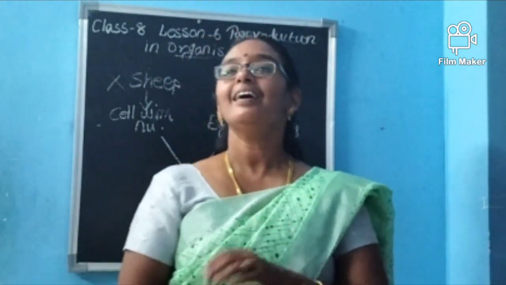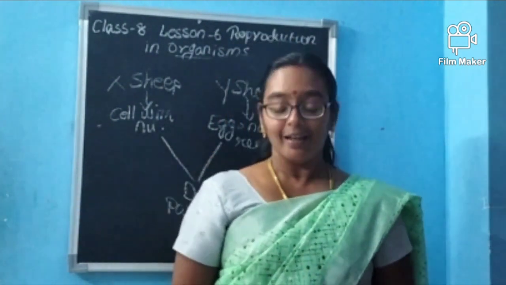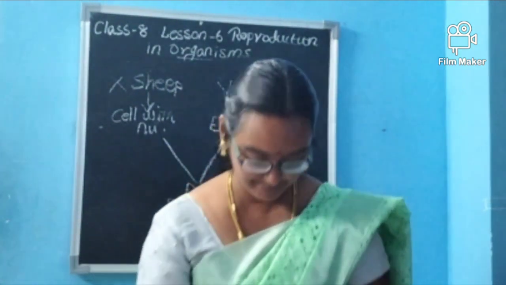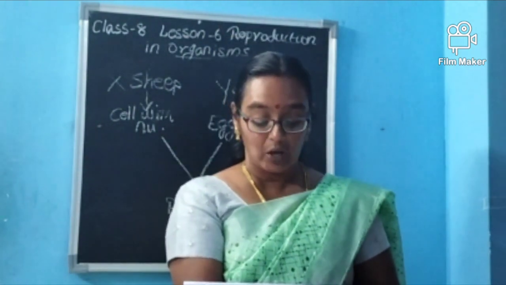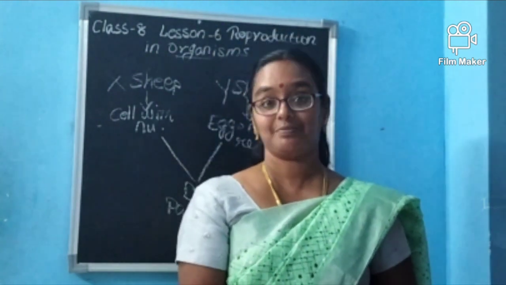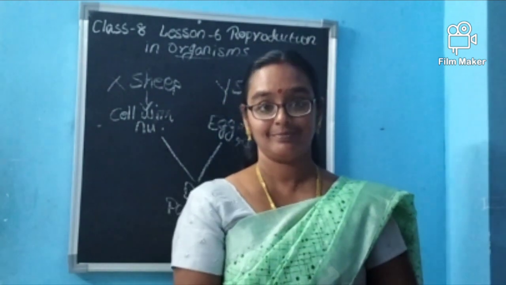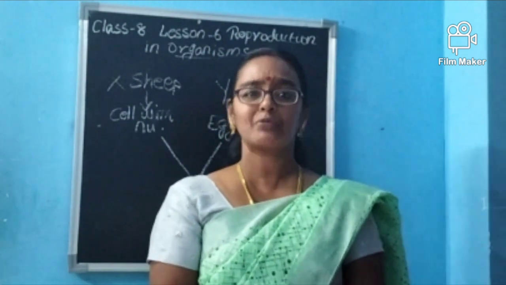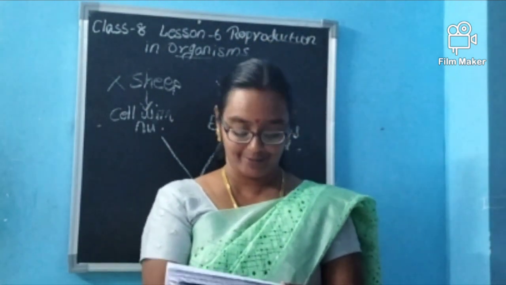Okay. Now the lesson is closed. We are moving to the question time. The question is ready. Are you ready to answer, dears? Initial development of the fertilized egg occurs in dash. Initial development of the fertilized egg is occurring in dash, not in the case of human, but in the case of sexual reproduction. Where it is occurring is the question.